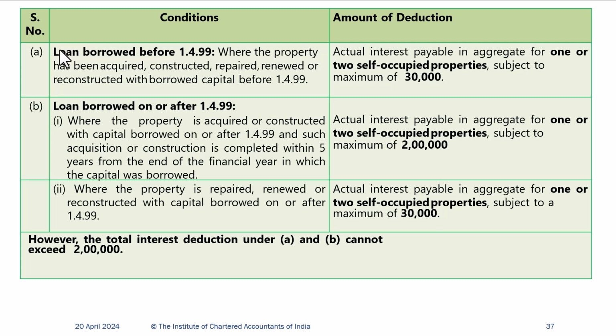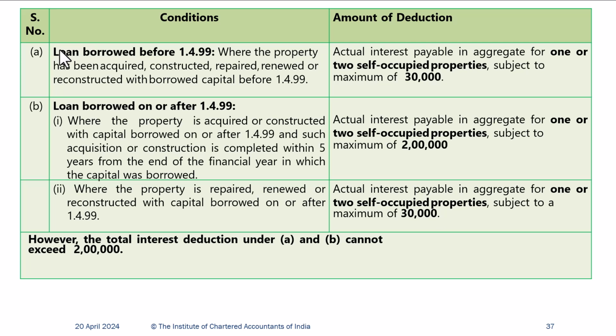Where the property is acquired or constructed with capital borrowed on or after 1/4/99, and such acquisition or construction is completed within 5 years from the end of the financial year in which the capital was borrowed, actual interest payable in aggregate for one or two self-occupied properties is allowed, subject to a maximum of 2 lakh. So if you have acquired or constructed a property and taken a loan, you will be allowed the actual interest you pay, but the maximum exemption you can claim is 2 lakhs.